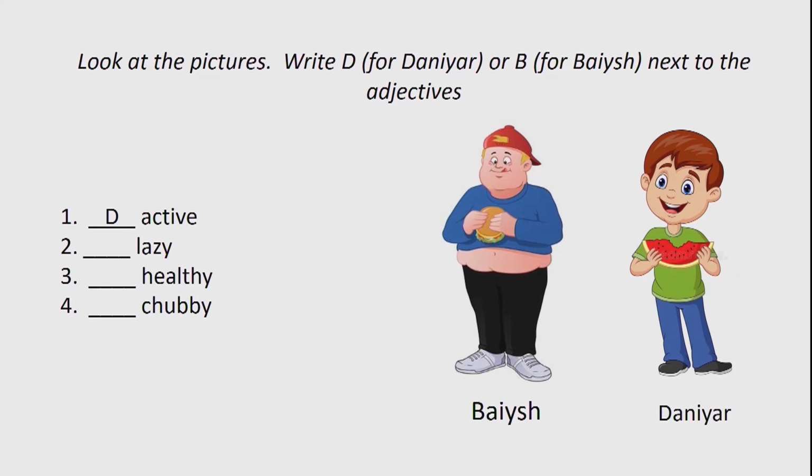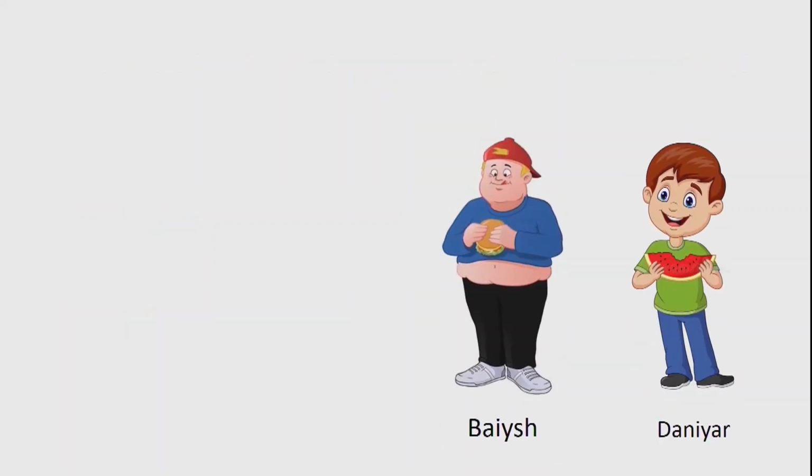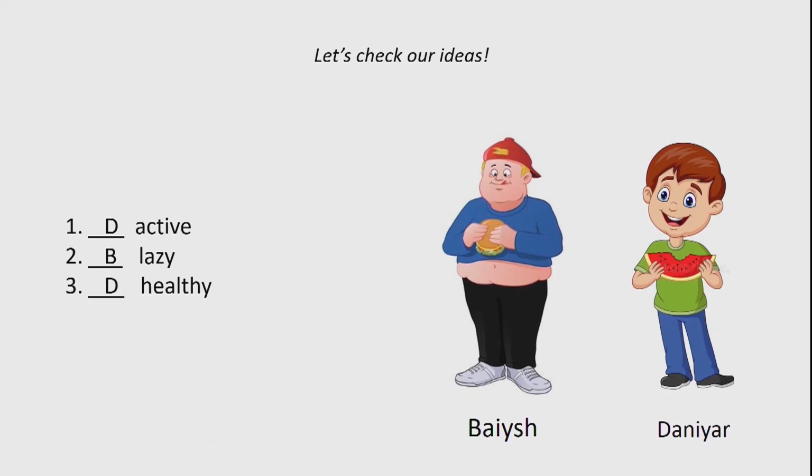Now, what about the rest of the adjectives? Let's check our ideas. Danyar is active. Baish is lazy. Danyar is healthy.